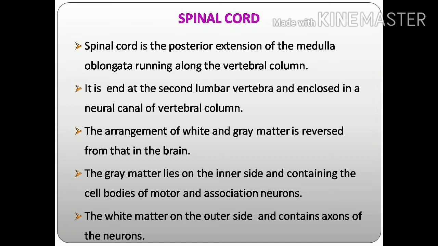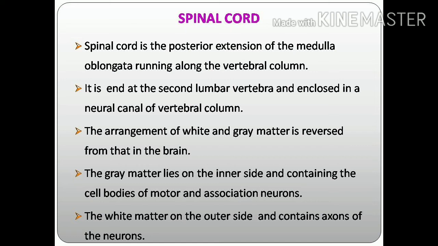The arrangement of white and grey matter is reversed from that in the brain. In the brain, grey matter is the outer region and white matter is the inner region. But in the spinal cord, grey matter is the inner region and white matter is the outer region.